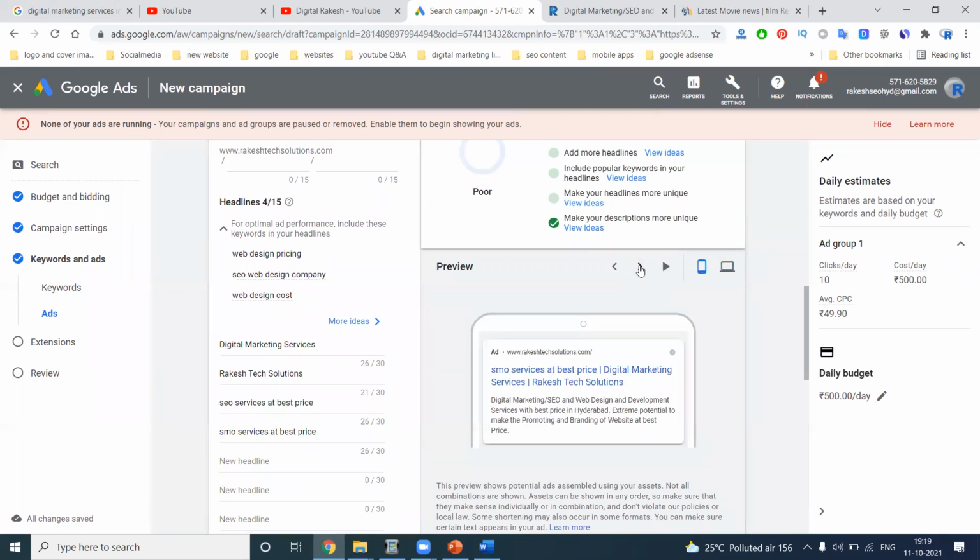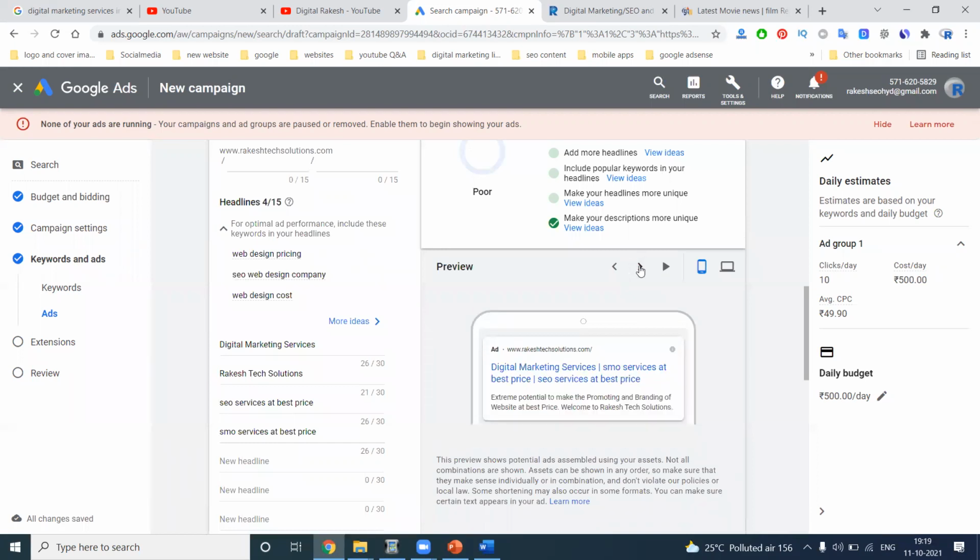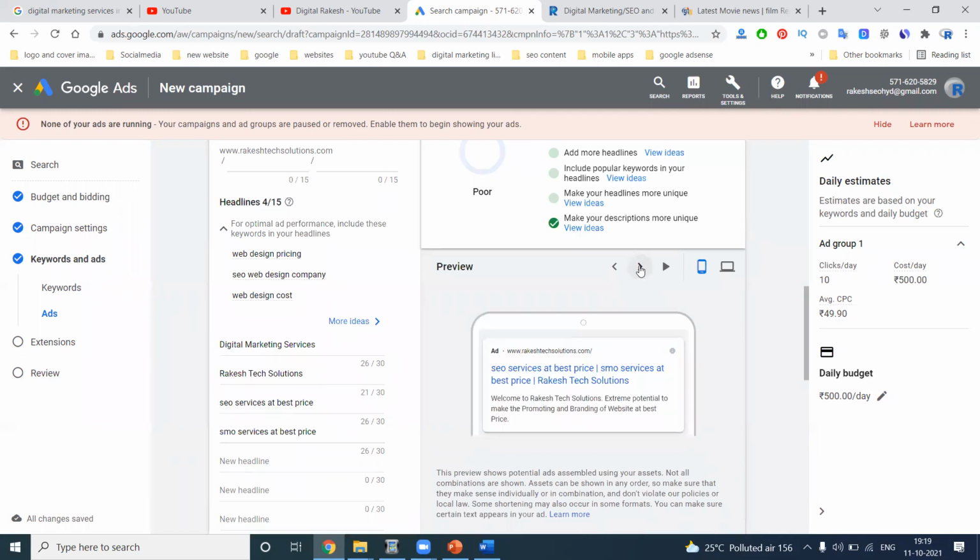Depending on the text, the ad will change. Discount services, SMO service at best price, SEO service at best price. These are multiple keywords. How many characters can we write for each? Up to 30 characters you can write.